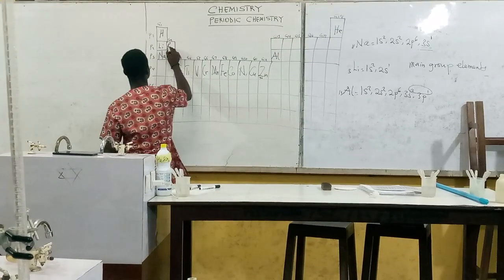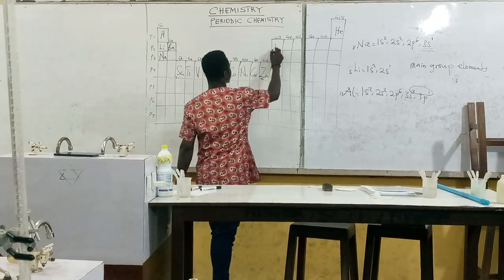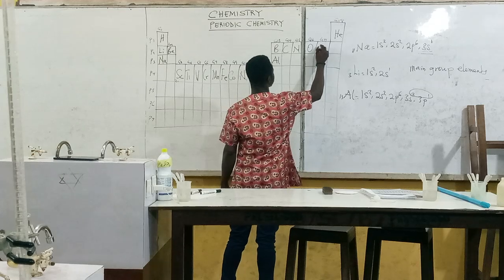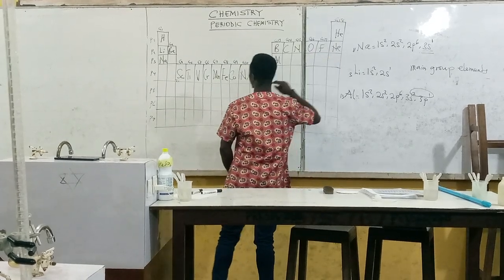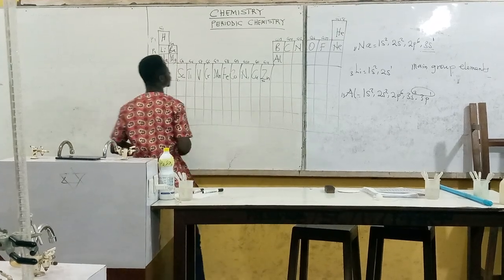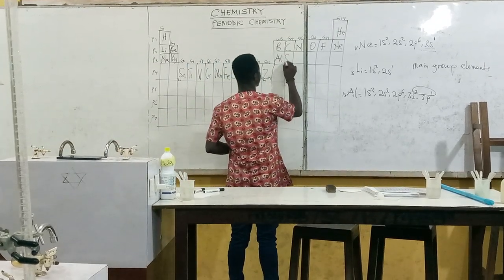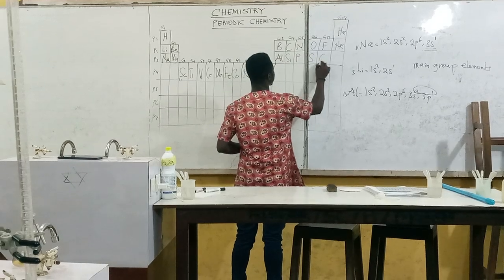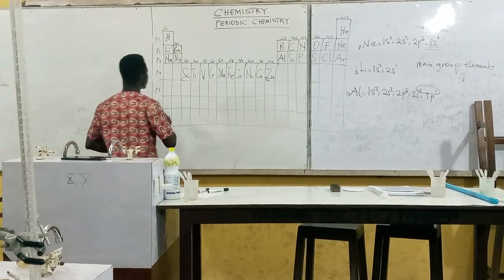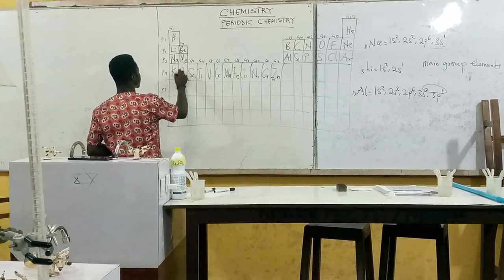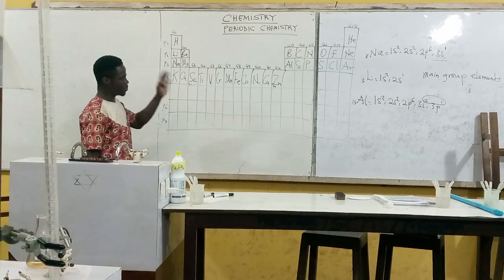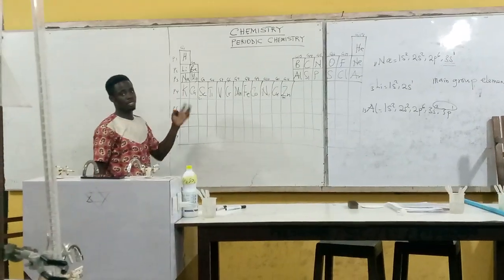So lithium, beryllium is here, boron, carbon, nitrogen, oxygen, fluorine is here, neon is here. Sodium is here, so magnesium will be the next one here. Aluminum is already here. Silicon, phosphorus, sulfur, chlorine is here, argon is here. So from argon, we have potassium, calcium. Now, when we are able to write this, there are some of the elements you know where they are positioned.